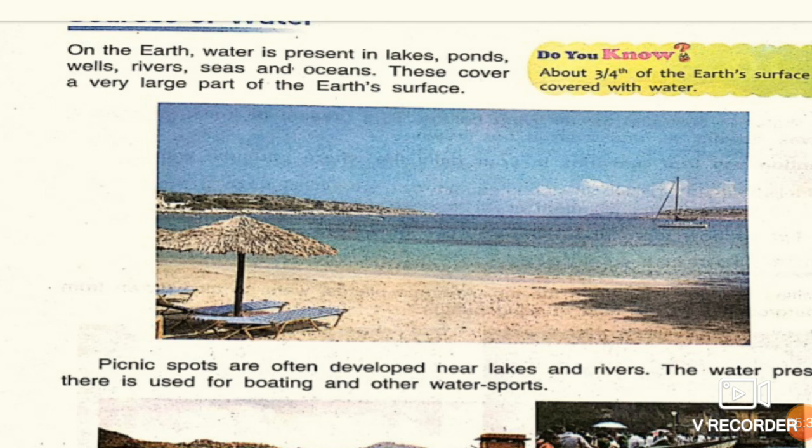Do you know? About three-fourths of the earth's surface is covered with water, and only one-fourth is the land where we and other living things live. So, three-fourths of the earth's surface is covered with water.